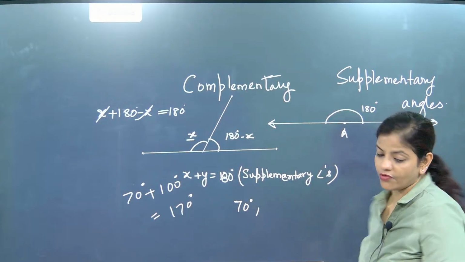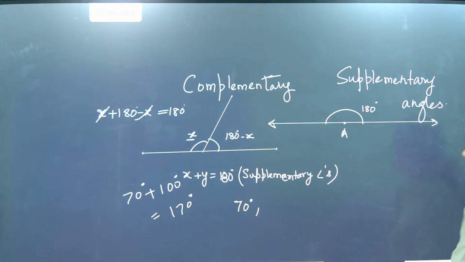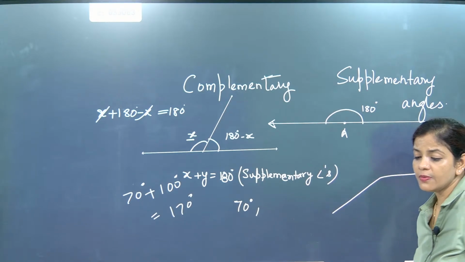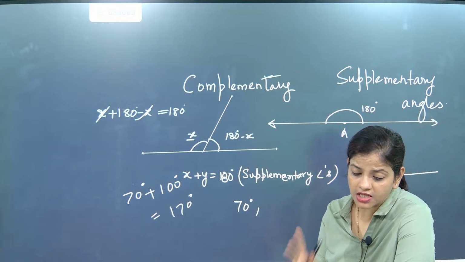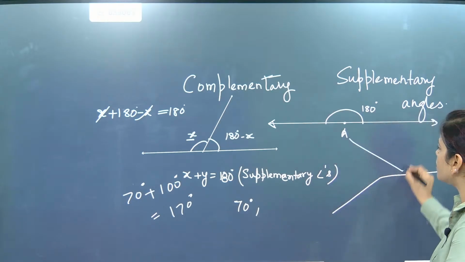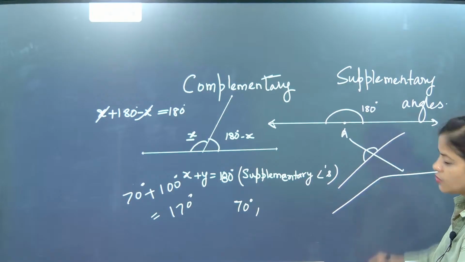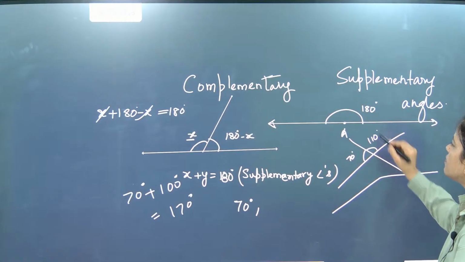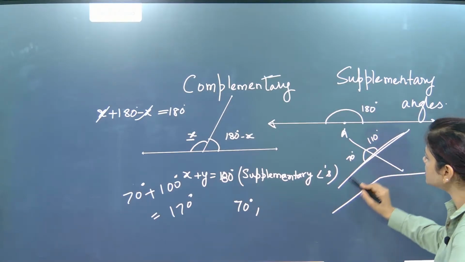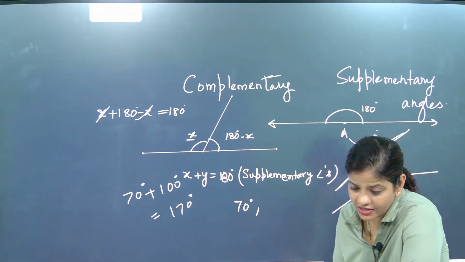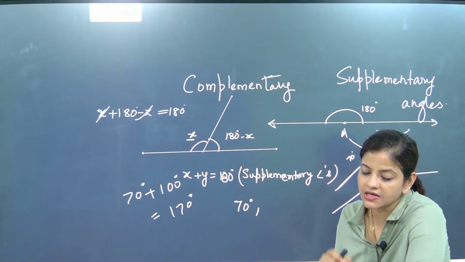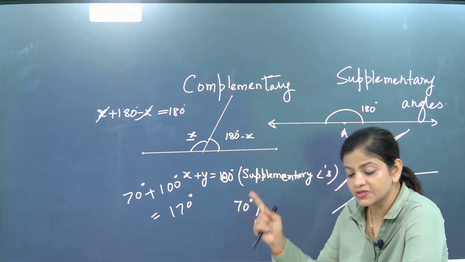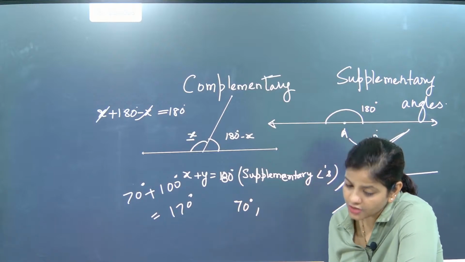Now Anika, for your question, I'm just drawing, everybody please pay attention here. If I am drawing this line, because it has to be 180, the sum will be coming as 180. If I draw like this and add these two together, this angle is 70 and this angle will be 110. Then only this will be a line. If it is less than 180 even by 2 degree, it will not be considered a straight line. If it is coming as 180, it is 100% a line. So that's the point, Anika.